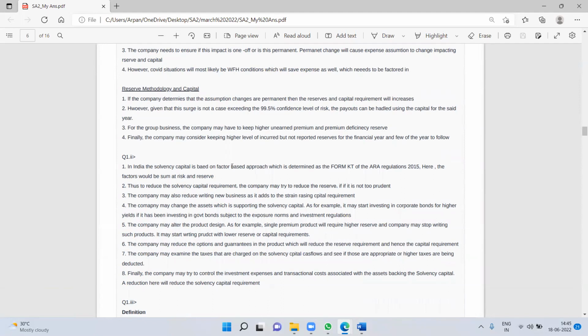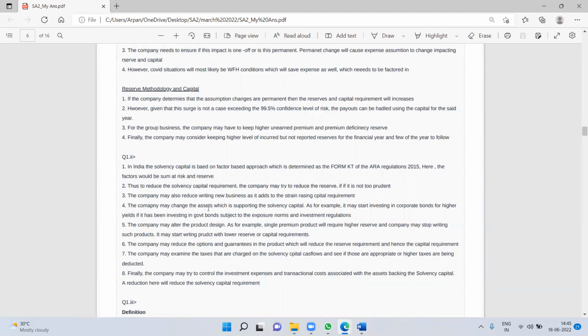So in India, the solvency capital is based on a factor-based approach, which is determined by Form KT of the IRDAI regulation. Here the factor would be sum at risk and reserve. This would reduce the solvency capital. Thus, to reduce the solvency capital, the company may try to reduce the reserve. Obviously, here I'm trying to reduce the denominator. With the same approach, if it is not too prudent, the company may also try to reduce writing new business. Once again, I'm trying to reduce the denominator.